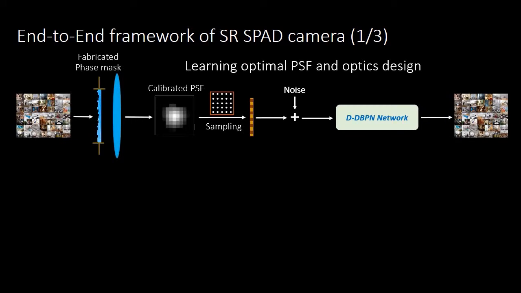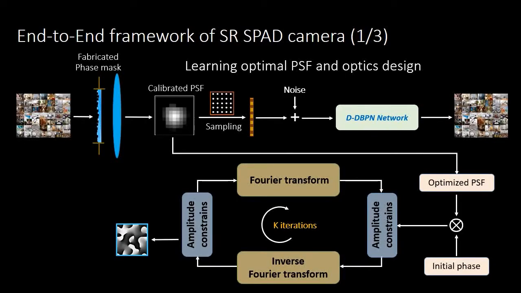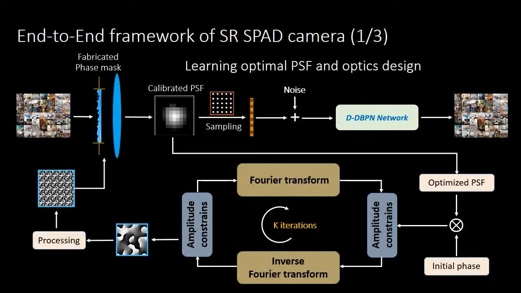With respect to PSF optimization, the PSF kernel for the low fill factor SPAD array is learnt using the end-to-end framework. In each forward pass, the synthetic PSF is convolved with the training dataset. Then the low fill factor sampling model is applied. Later, Poisson noise is added to account for sensor counting noise after the sampling process. With respect to the phase mask design, given an optimal learned PSF, a high-fidelity phase unit is obtained by applying a Gerchberg-Saxton-based phase retrieval algorithm. Eventually, the faceplate is obtained by padding the phase unit and fabricated using lithography and RIE etching.